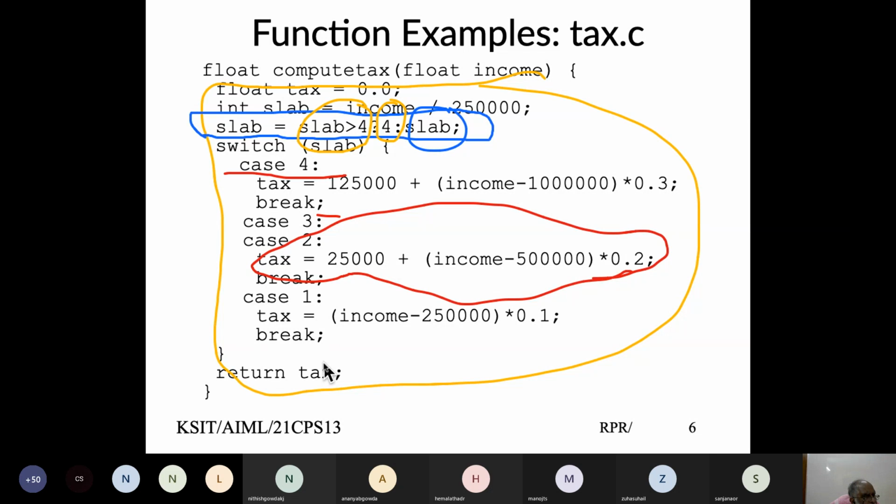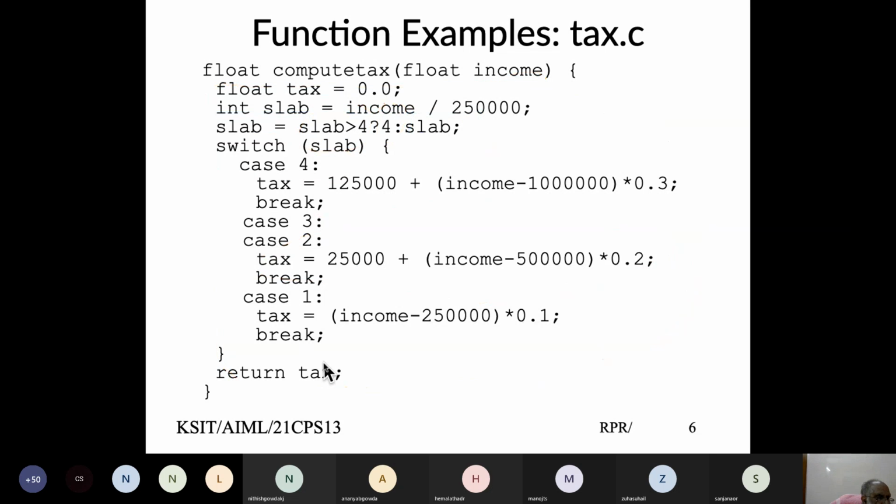Why is it that I haven't used case 0? Any thoughts? Any thought why case 0 is not being used here? Or if I were to use case 0, what should the code look like? Let's say I have to define case 0. What should the code be?